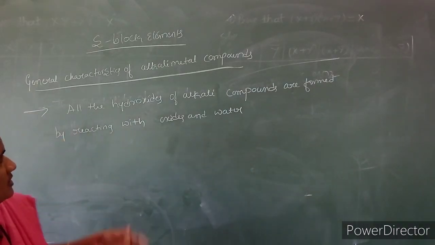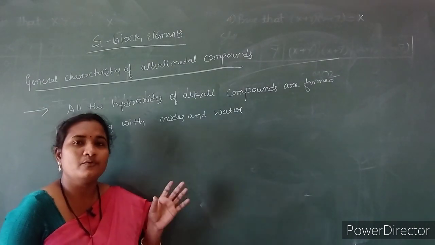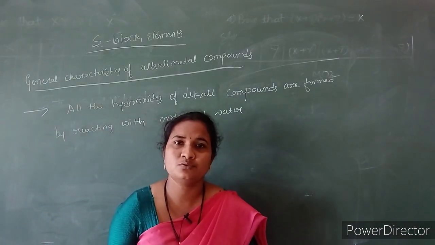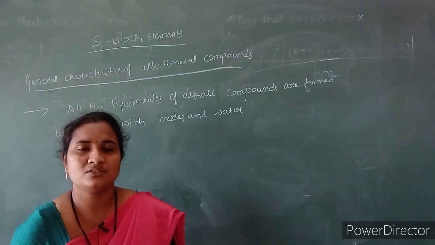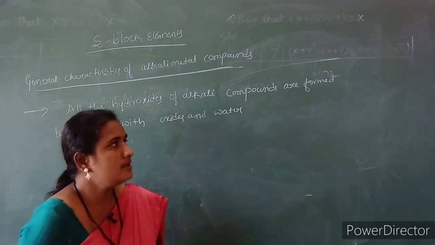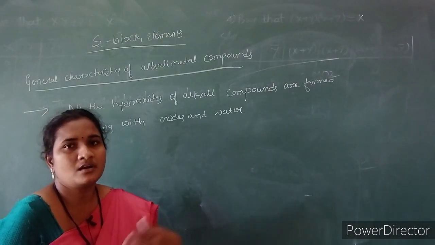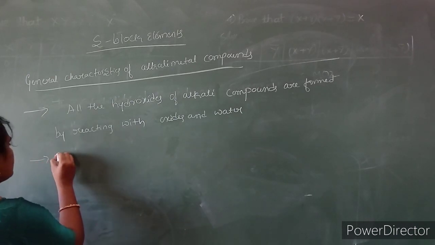This is the important characteristic of alkali compounds. These hydroxides liberate much heat, and they have the capacity to dissolve in water very easily, or freely, and due to this nature they behave as stronger bases compared to others.